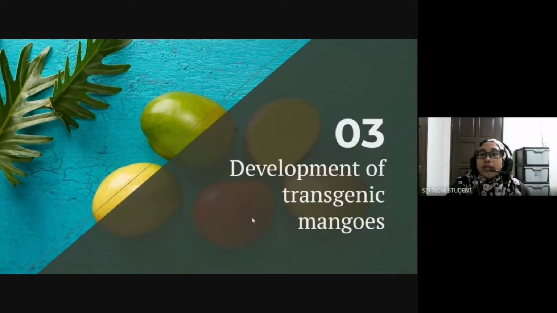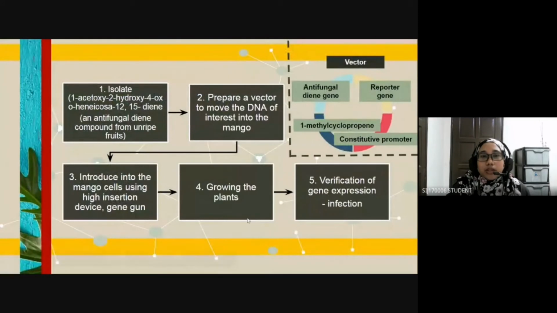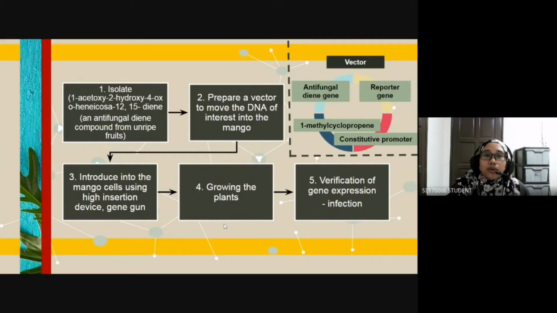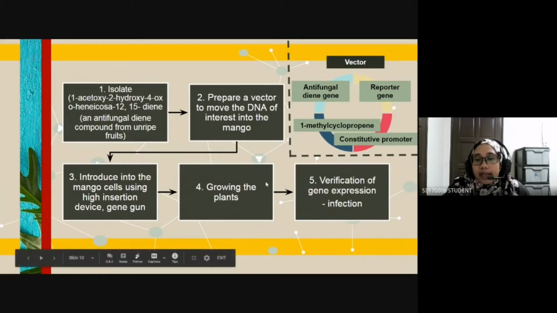Next, we will proceed with the development of transgenic mangoes. So, first we have to isolate 1-acetoxy-2-hydroxy-4-oxohenicosa-12,15-diene, known as persin. We can isolate the persin by thin layer chromatography from an ethanolic extract partitioned with dichloromethane.